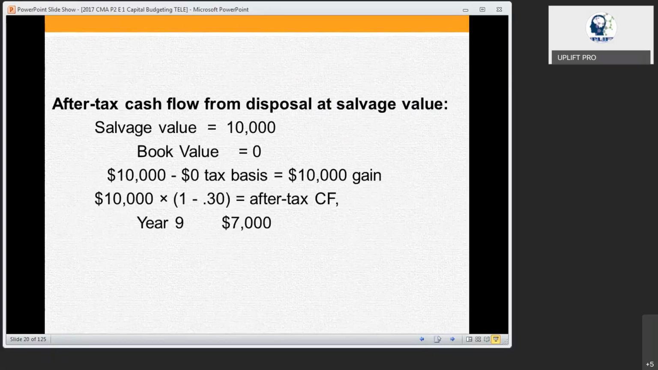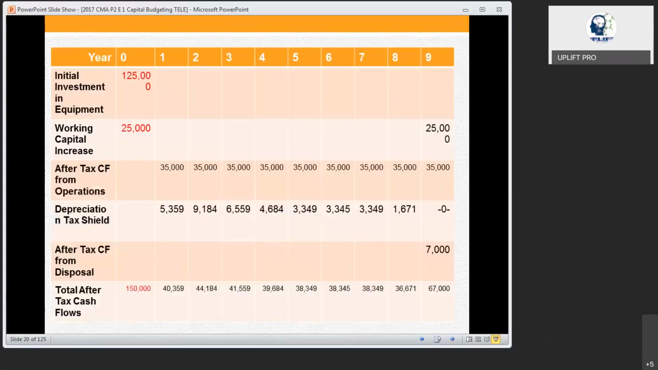Is it clear? Sir, how did 7,000 come? Okay, into 30%. Because see what happens, 10,000 is a gain, right? So that is the actual cash flow. But we have to take the cash flow after tax. So for the gain, whatever you get, you have to pay 30% tax. That means 3,000 you will pay as tax. So what is the net you are going to get? 7,000. Okay? Yes, sir.